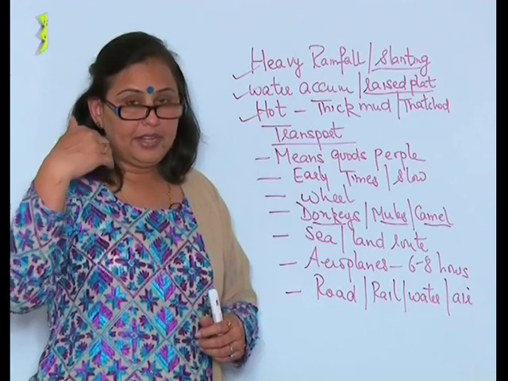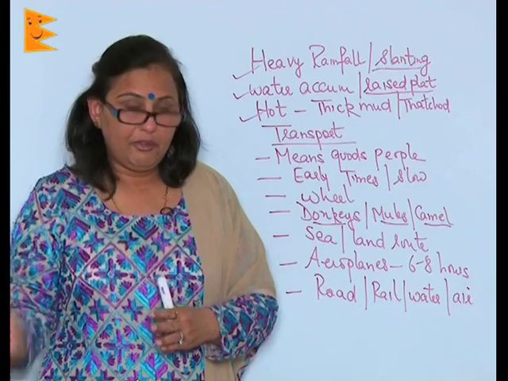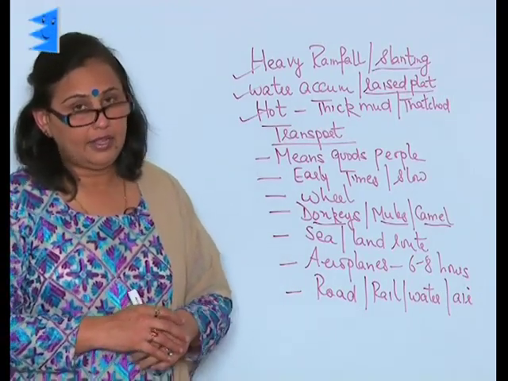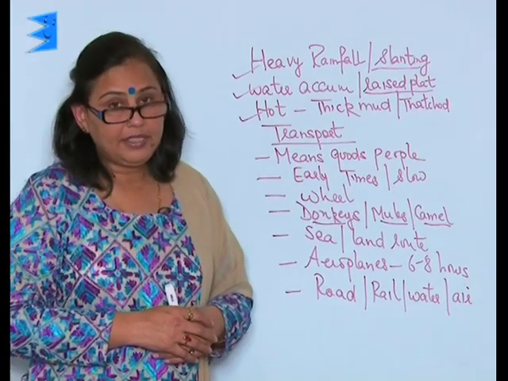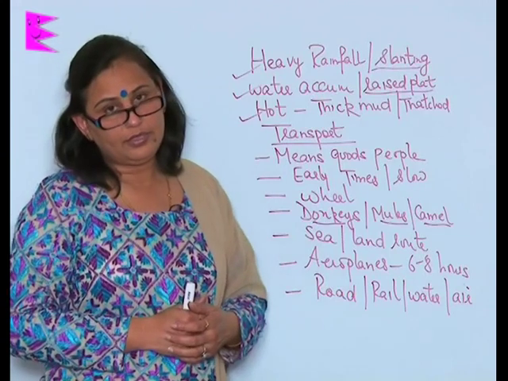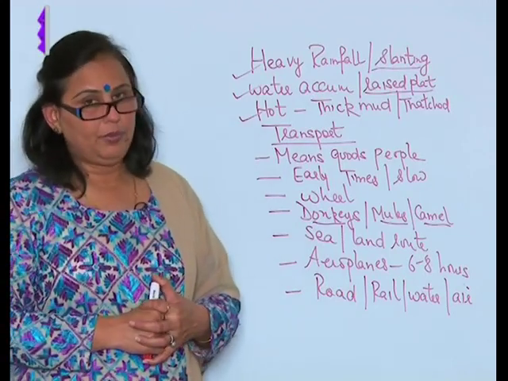When people started coming from outside India, or when people started going from India to other countries for trade and other things, that is the time they used either sea or land routes. That again was very tiring and time consuming.